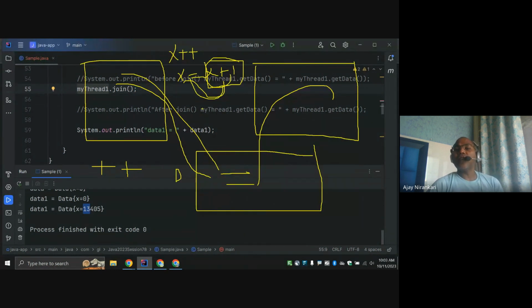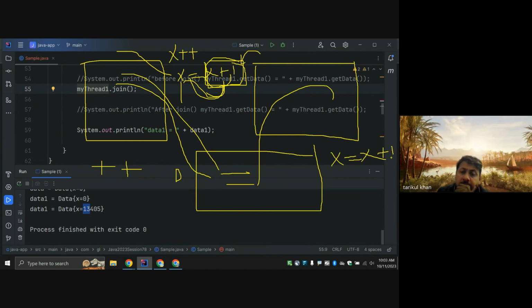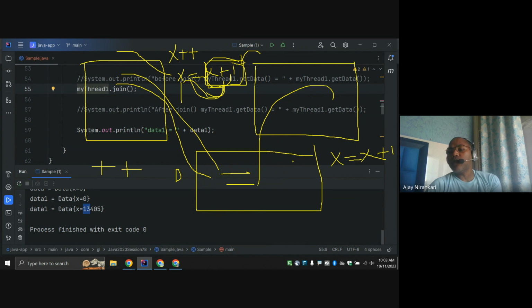So in this case, let's assume two threads come, thread 1 and thread 2. One is just incrementing, and someone again reads the old value of x. Say initially x value is 10.